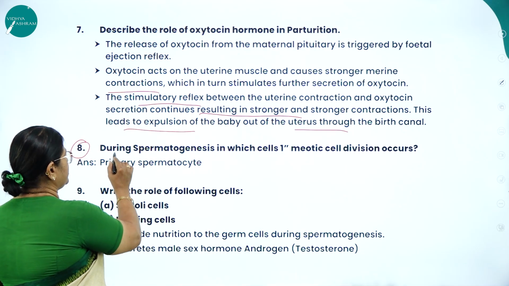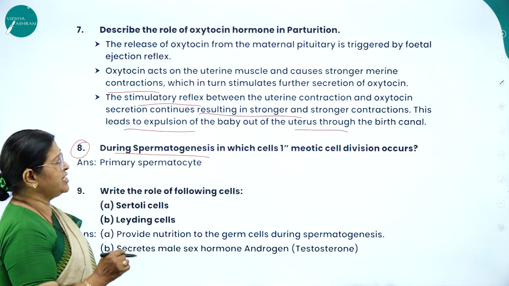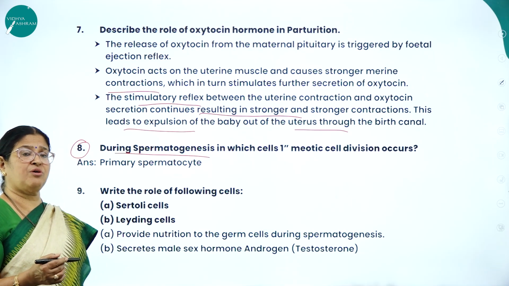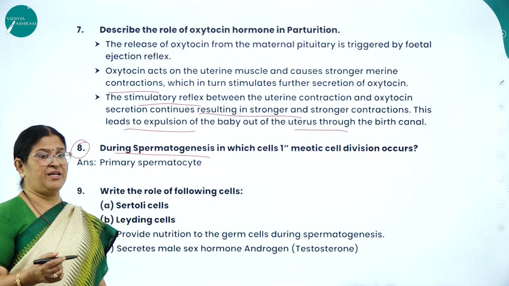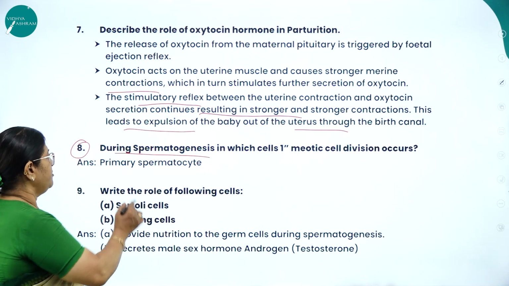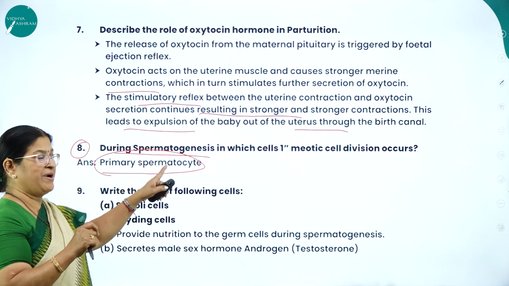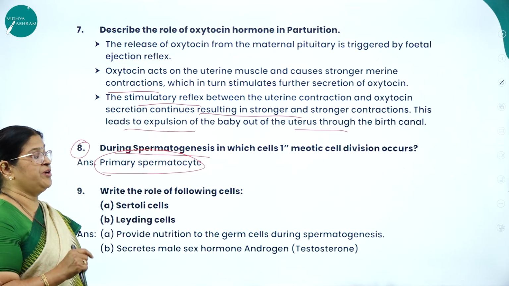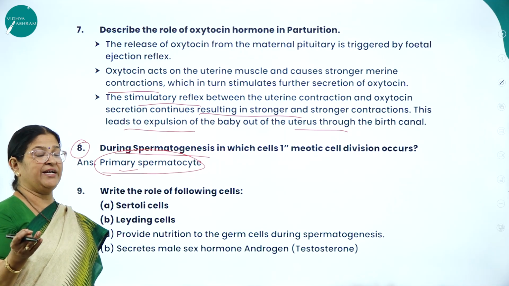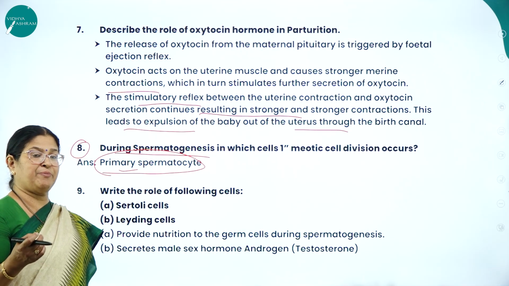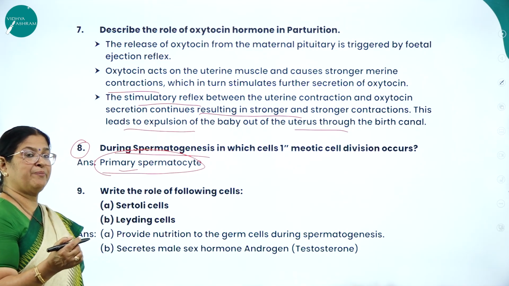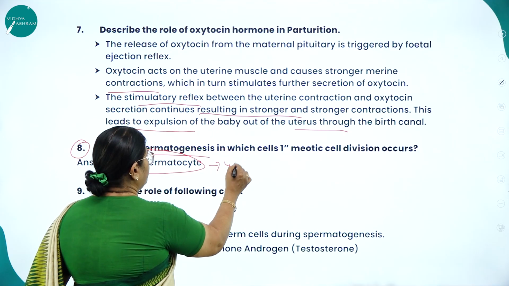Then moving on to the next question: during spermatogenesis, in which cells does the first meiotic division occur? So what is spermatogenesis? It is the process of formation of sperm from the seminiferous tubules of the testis. You use the word spermatogenesis. Primary spermatocytes. During spermatogenesis, in which cells does the first meiotic cell division occur? Primary spermatocyte, which gives rise to 2 secondary spermatocytes, and each secondary spermatocyte will give rise to 2 haploid sperms. Primary spermatocytes will have how many chromosomes? 46.